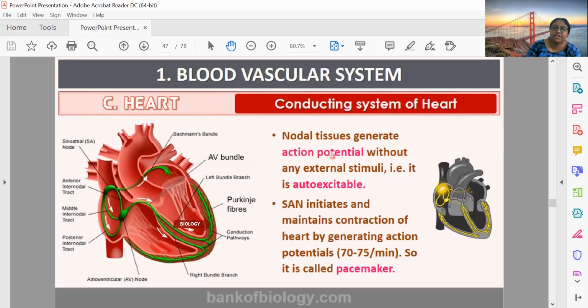This potential difference will be generated without any external stimulus. That is, it is auto-excitable. When the SA node initiates, it maintains the contraction of the heart. The action potential rate is 70 to 75 per minute. And this SA node is, that's why, called the pacemaker.